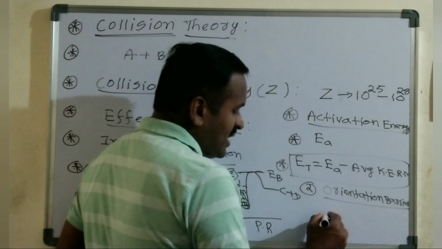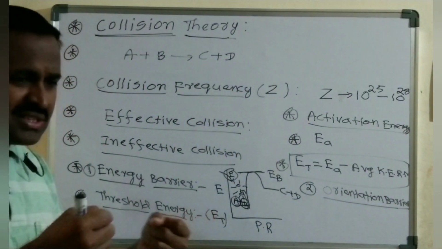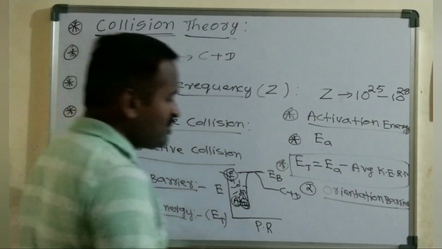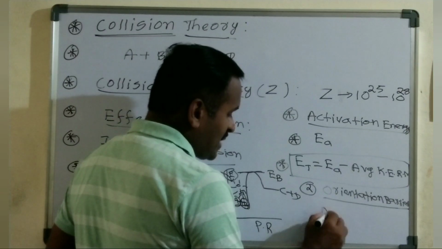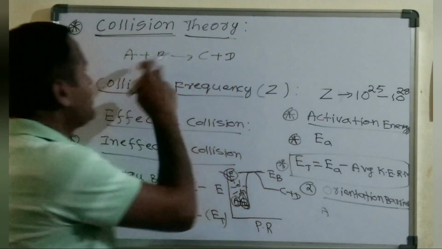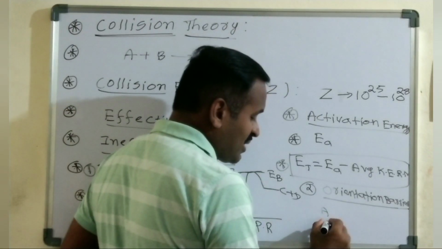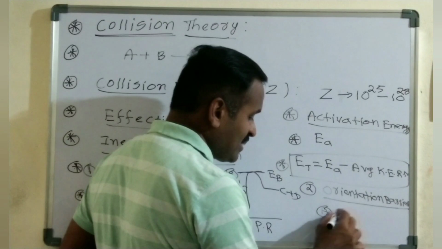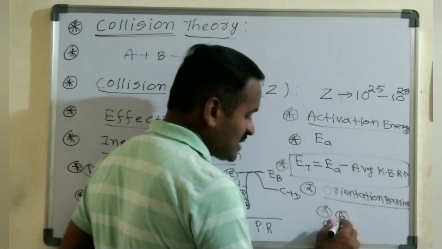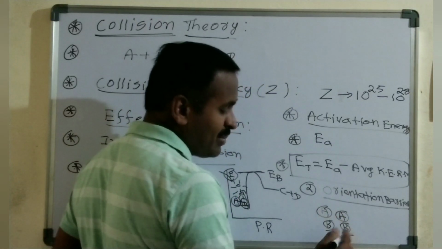Orientation is nothing but the direction. In this direction the reactant molecule can be properly oriented or improperly oriented. Suppose I take the generalized reaction, A plus B gives C plus D. Here is the A reactant molecule and this is the B reactant molecule. If they come in proper orientation, A is coming like this and B is coming like this, so both are in proper orientation.